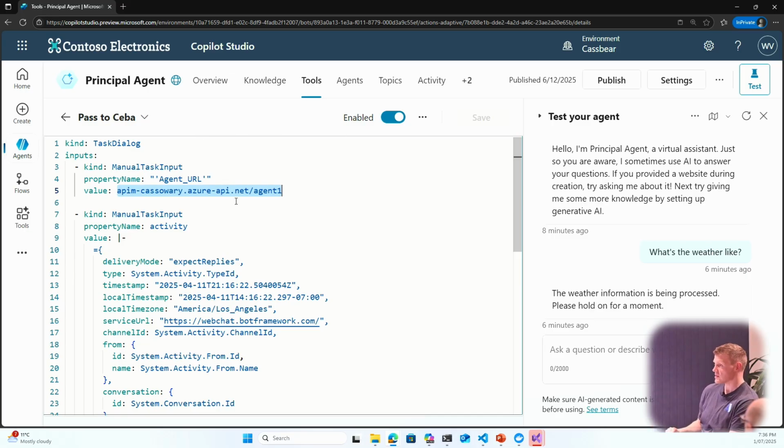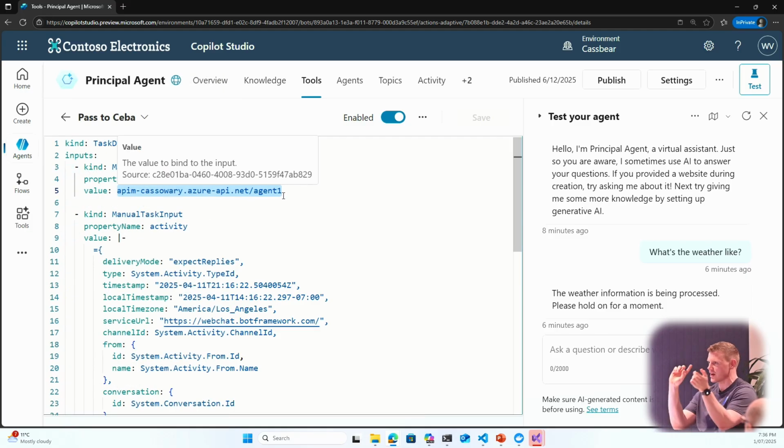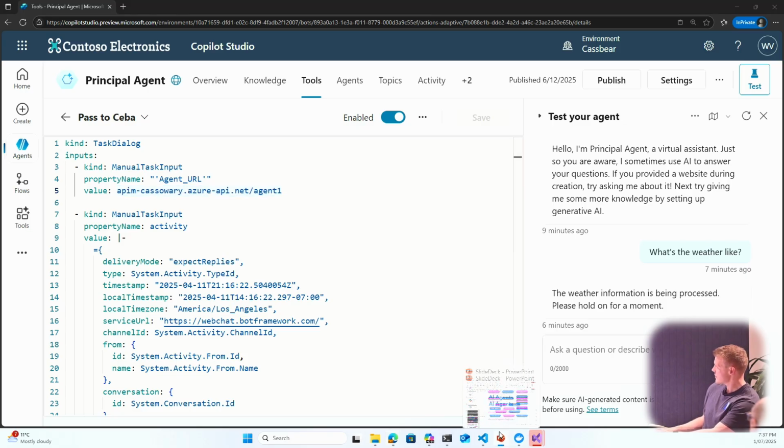to talk to downstream agents. So it's not quite as neat as going into agents and then clicking connected agents and just hooking it up to an Azure AI Foundry instance or whatever. It's not quite there yet. It is coming. I don't have timelines for you. I'm sorry. I forget that disclaimer now. I'm on the other side of the bridge. But yeah, that is another way that we can have that connected agents pattern through tools as well.